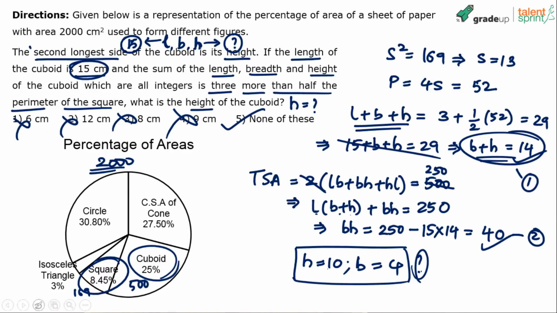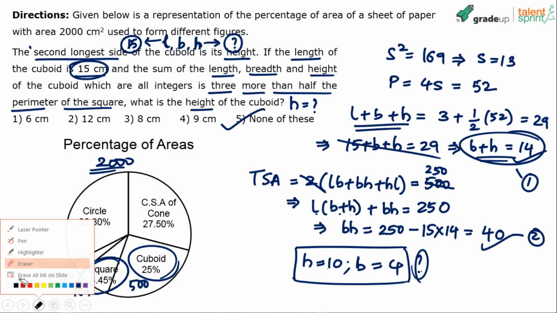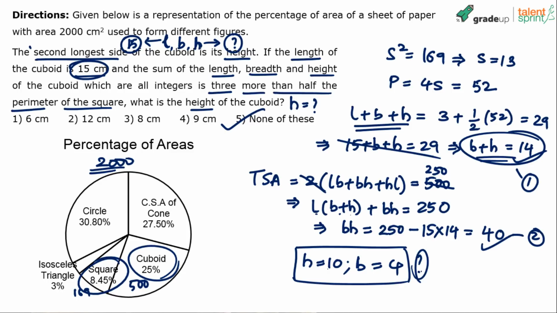You understand? Let me explain how to go by options, if you don't want to solve the 2 equations. If you are not getting this part of the solution, just go by options. According to option 1, height is equal to 6. Can the height be 6 first of all? Because if the height is 6, breadth comes out to be 8. 6 plus 8 is 14, right? So breadth comes out to be 8. Can the breadth be more than height? No. So option 1 is eliminated straight.